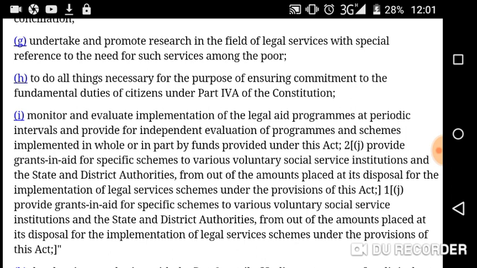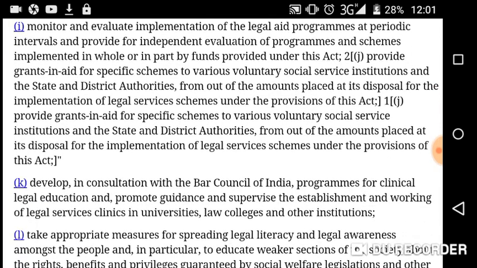Highlight these words, voluntary social service institutions, and the state and district authorities from out of the amounts placed at its disposal for the implementation of legal service schemes and other provisions of this Act.